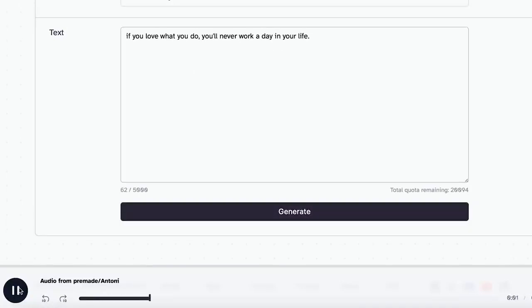Here's how our example sounds for now. If you love what you do, you'll never work a day in your life.